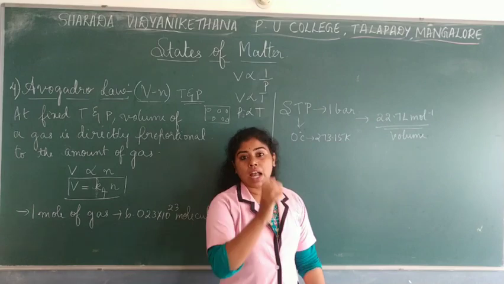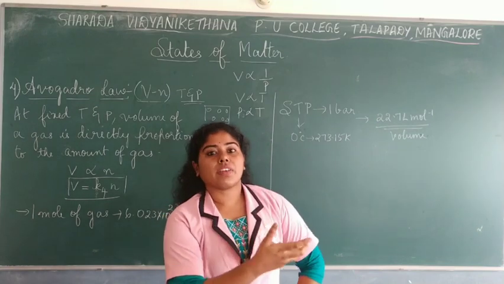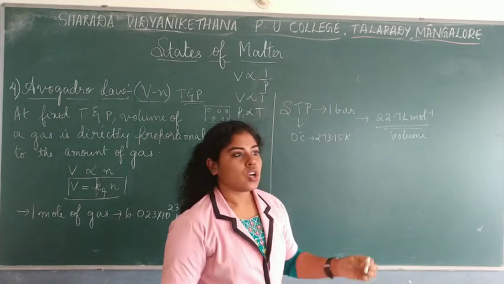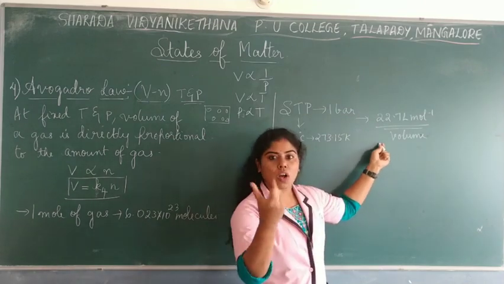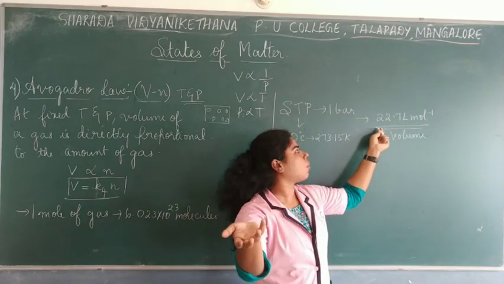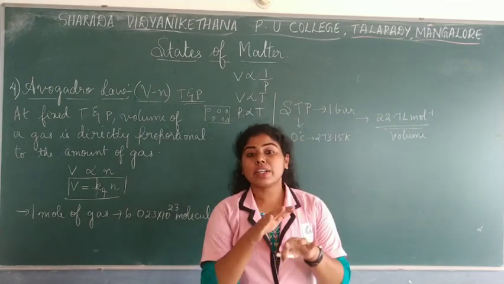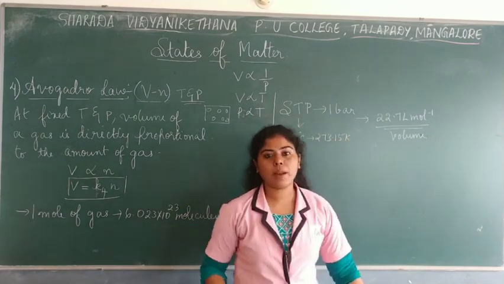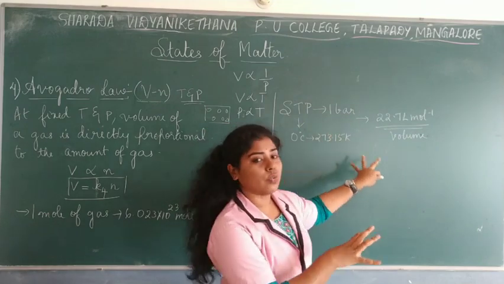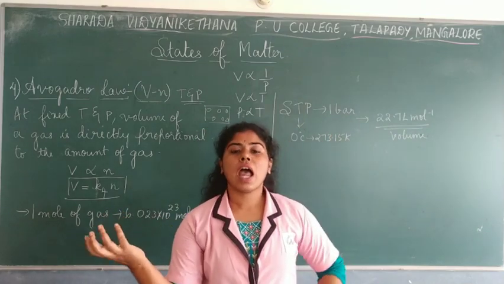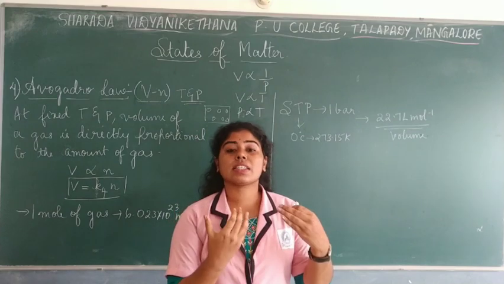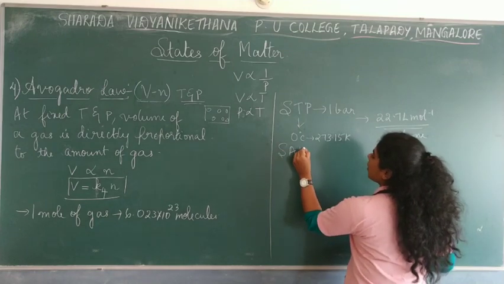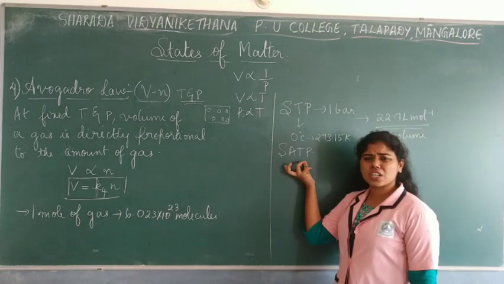Liter per mole. I've already told this in one of the previous classes wherein we had to calculate the volume. I said the volume of the oxygen gas at STP would be 22.7 liter. So it is said to be a constant for all gases when you take it at standard temperature and pressure. Now this particular value was used decades ago, but right now what they use is the standard ambient temperature and pressure, SATP. This is just for your information.